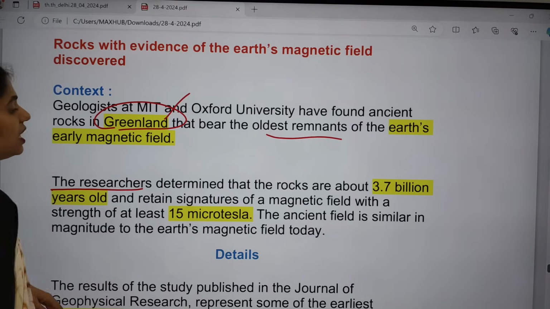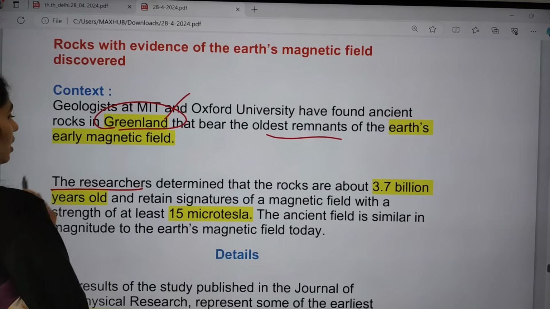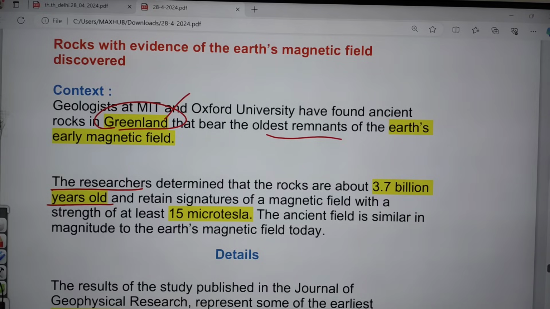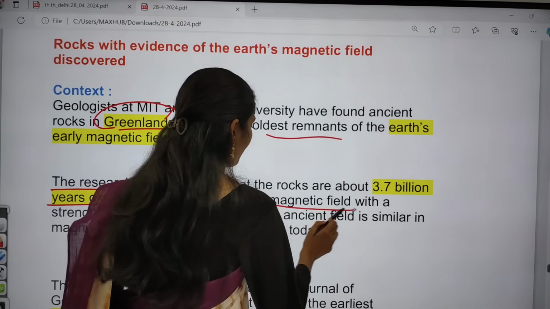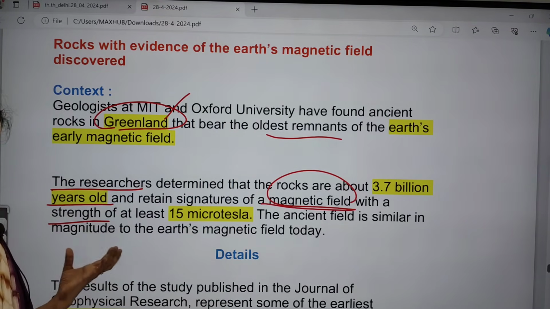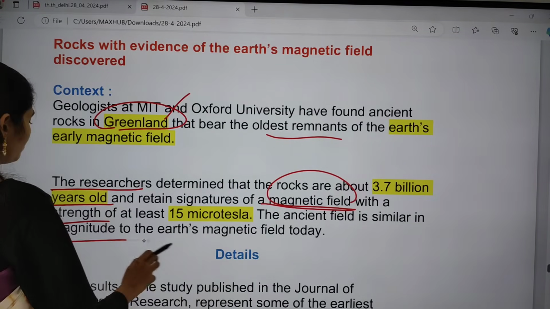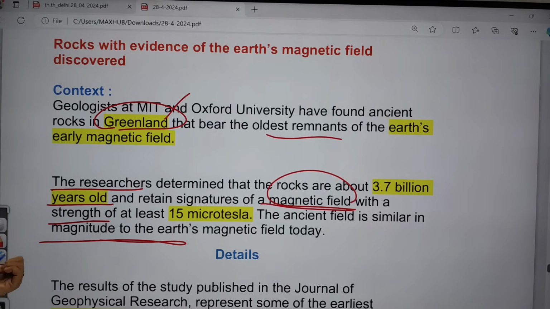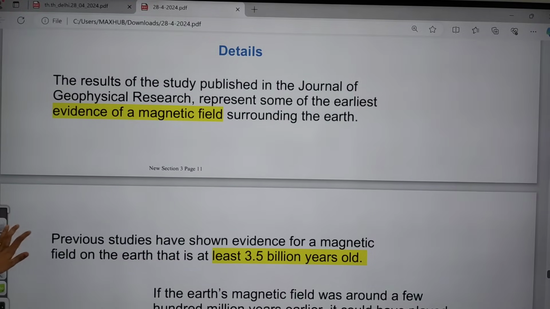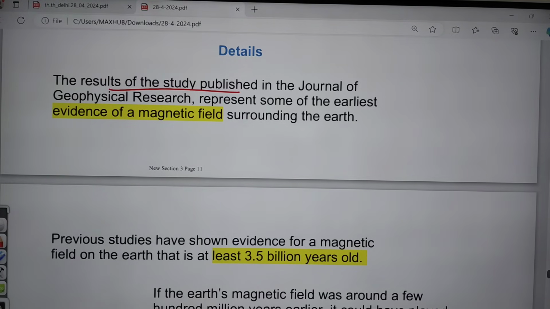The researchers determined that these rocks are about 3.7 billion years old, and they even have the signatures of a magnetic field with a strength of at least 15 microtesla. The ancient field is very similar to the magnitude of the Earth's magnetic field present today. If you see the details, it says the results of the study were published in a journal, and we have evidence of a magnetic field surrounding the Earth.